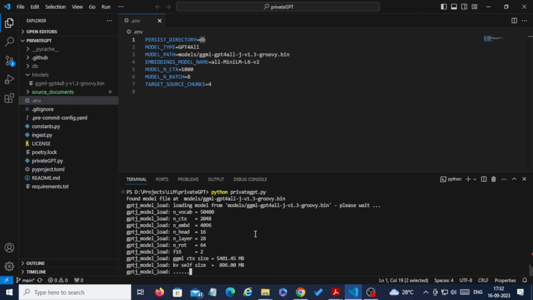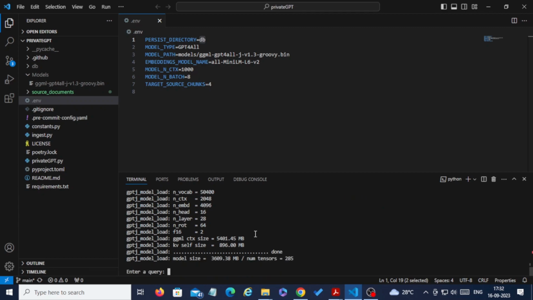where we can question the GPT model, and it can answer according to the documents loaded into the model. So we will ask what is inheritance with example.